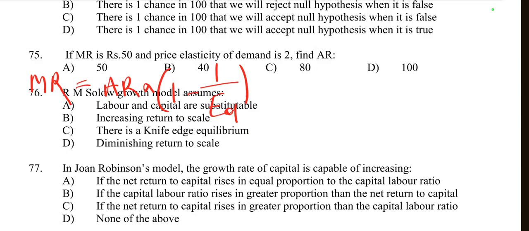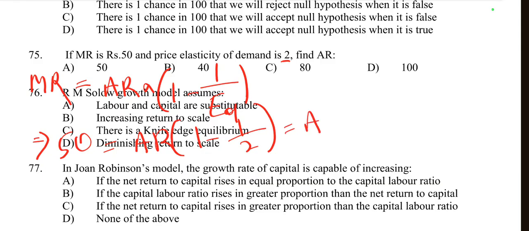So here MR is equal to 50. 50 is equal to AR into 1 minus 1 by ED, value is equal to 2. So we write 2. So 1 minus 1 by 2 is equal to 0.5.